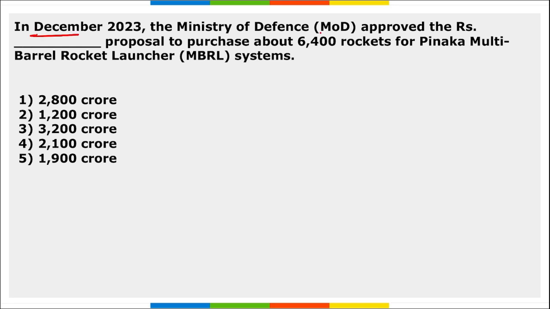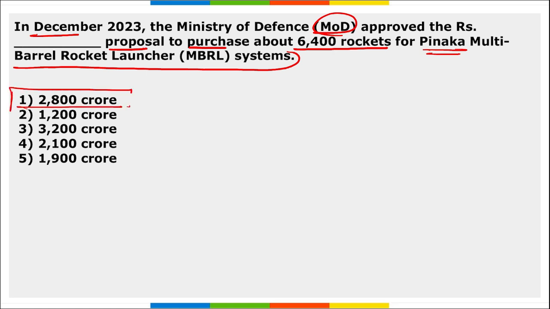Next, in December, Ministry of Defence approved dash proposal to purchase about 6,400 rockets for Pinaka multi-barrel rocket launcher system. So Ministry of Defence approved the proposal for how much amount? So this proposal was worth 2,800 crore rupees.